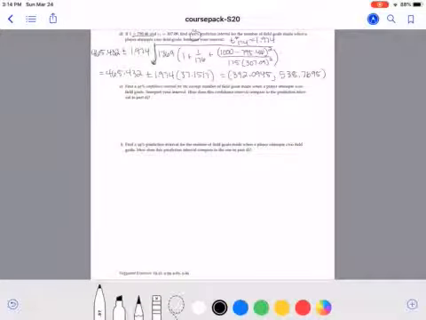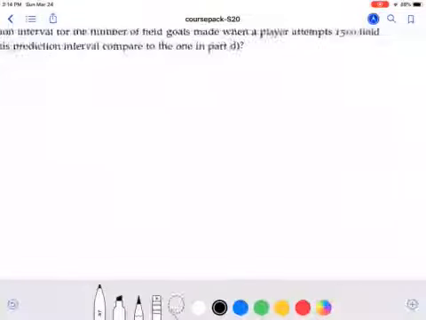So now in part E, we're doing a 95% confidence interval for the average number of field goals made when someone attempts 1,000. What we're looking at really here then is all the players who happen to attempt 1,000, what's their average value of Y? Where would that lie? Instead of in the last one in part D where we're talking about a single person with 1,000. If we are keeping that value of 1,000, there's not actually a lot different from what we just did in the last example.